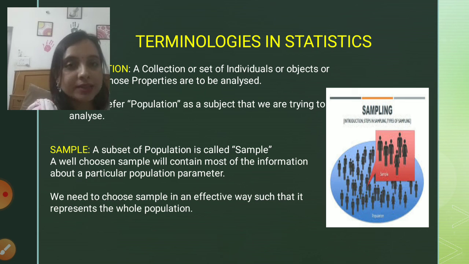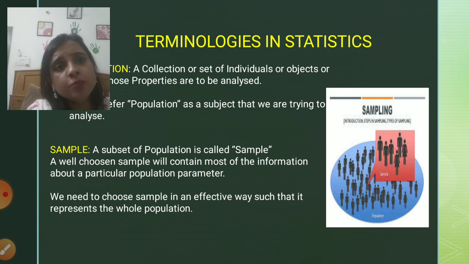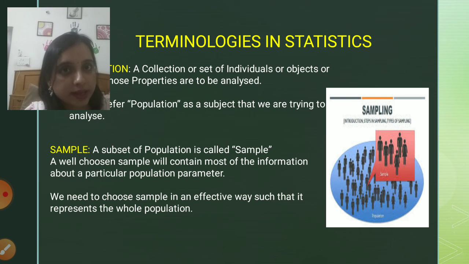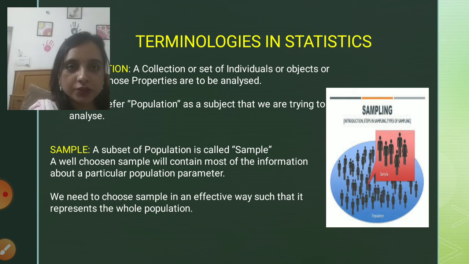Whose properties are to be analyzed means, for example, if I want to make a survey on 50 million teenagers of US who are residing in US, and I just need to survey their food habits, then what will population represent? Population will represent all the 50 million teenagers residing in US. So my population, or my area of focus, will be the teenagers of US. You can rather say that population is the subject on which you want to do a survey.